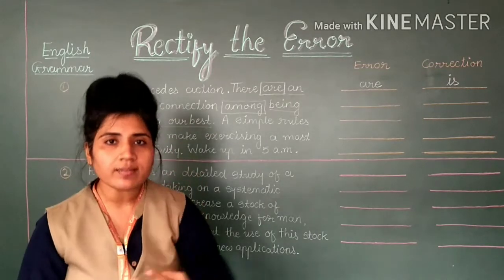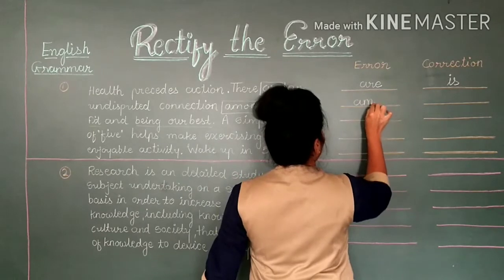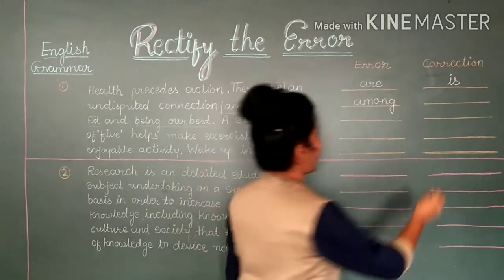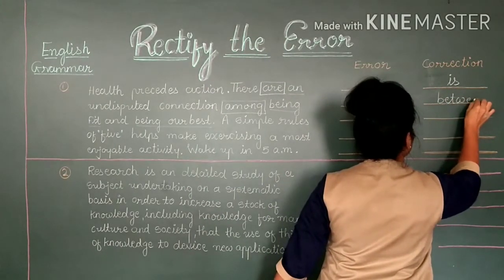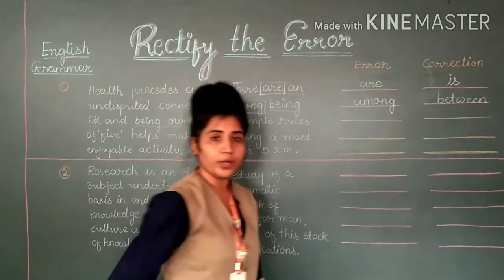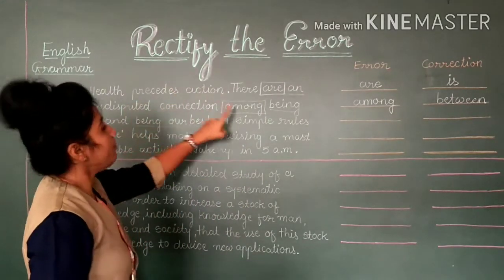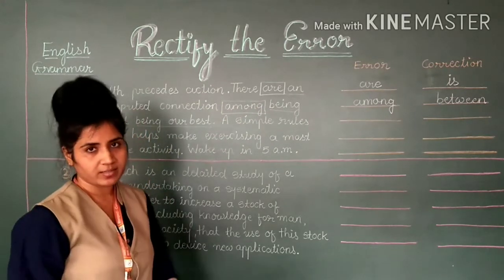So for two things we can use between. Instead of among, you can write between, because we have two things. Understood? So here: an undisputed connection between being fit and being our best.